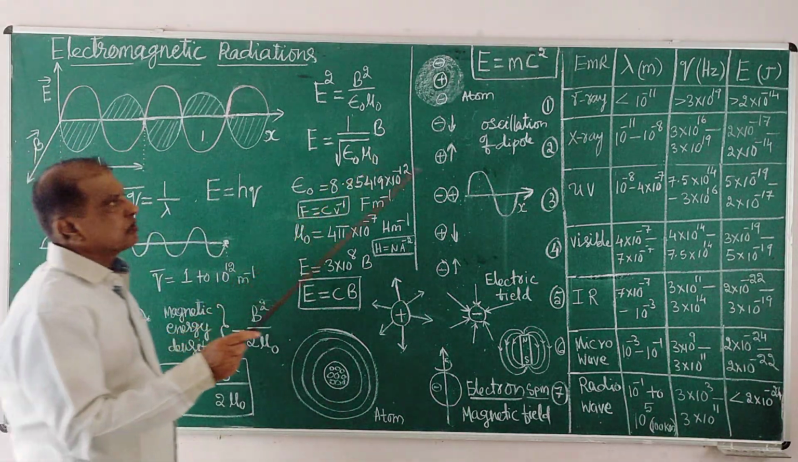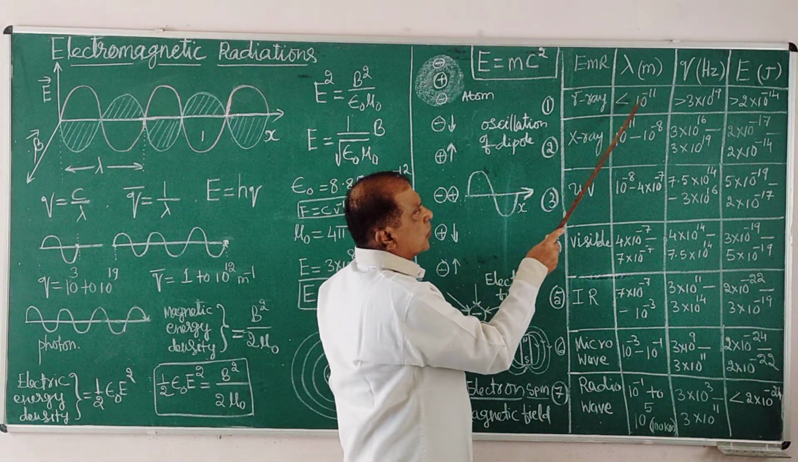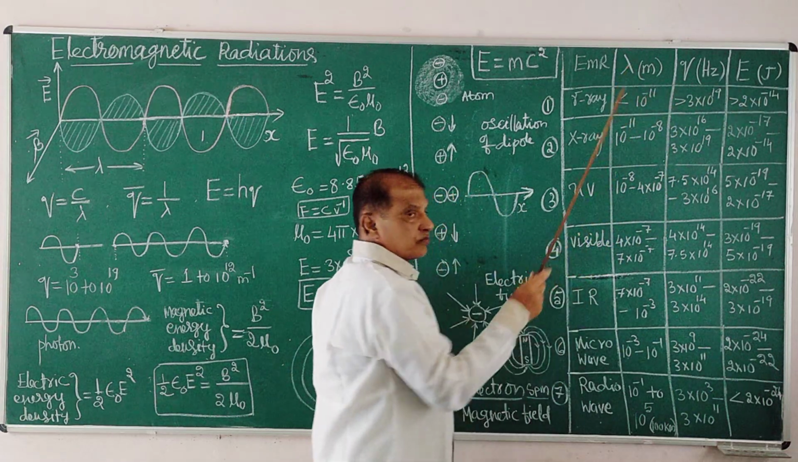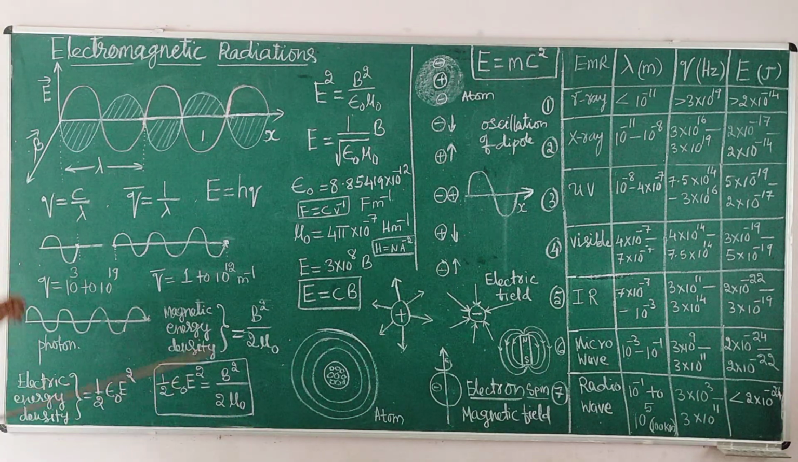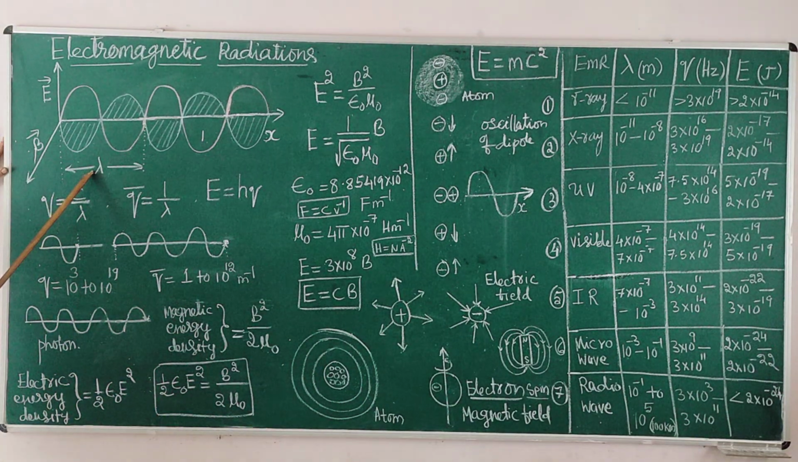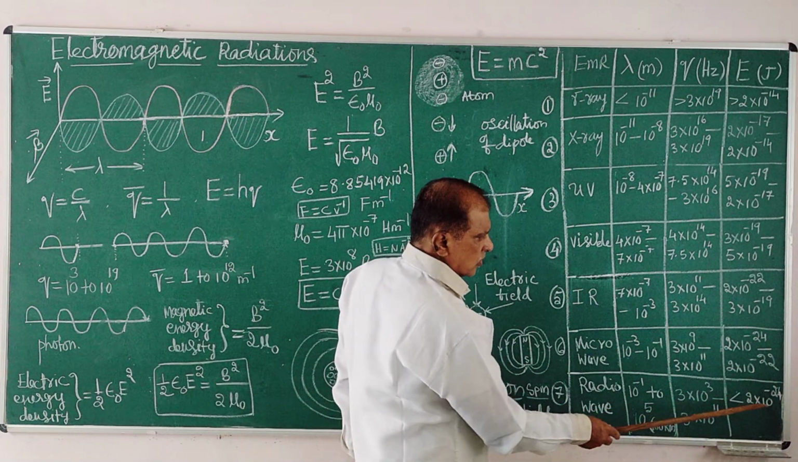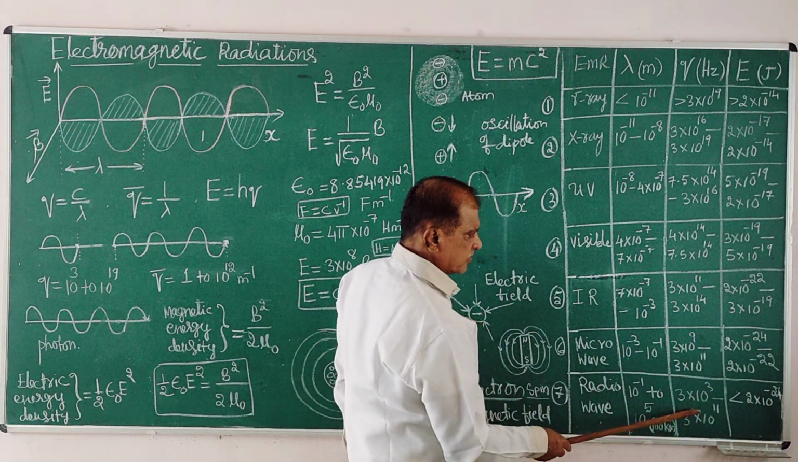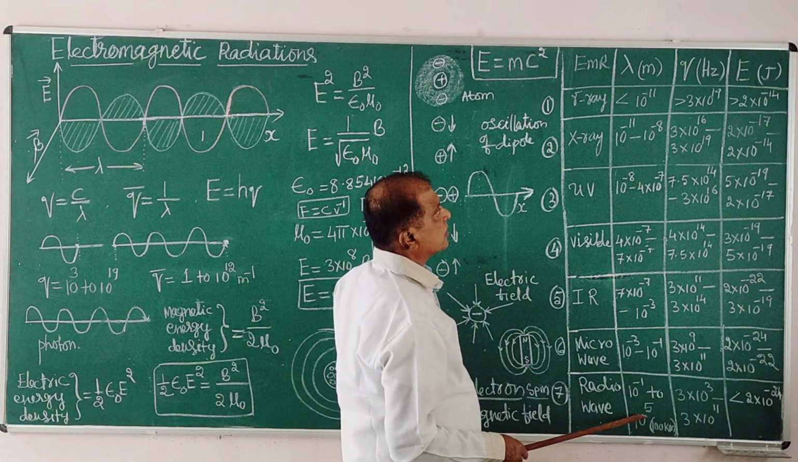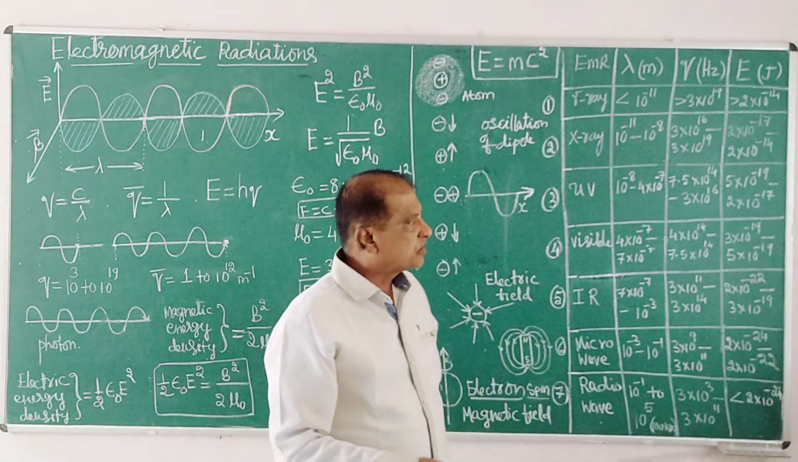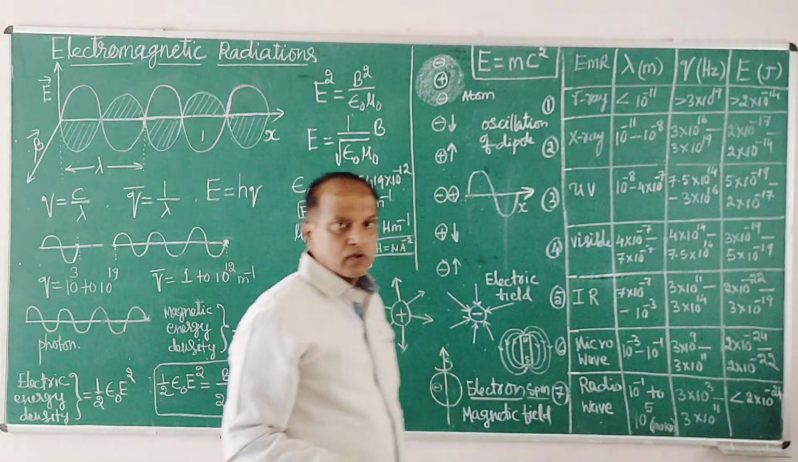Lower the wavelength, higher the frequency, higher the energy. In other words, higher the value, lower the value. That is why higher the wavelength, lower the frequency, lower the energy. There is the least energy, least frequency, highest wavelength. In between lies all these radiations. Classification is based on the range of these values.